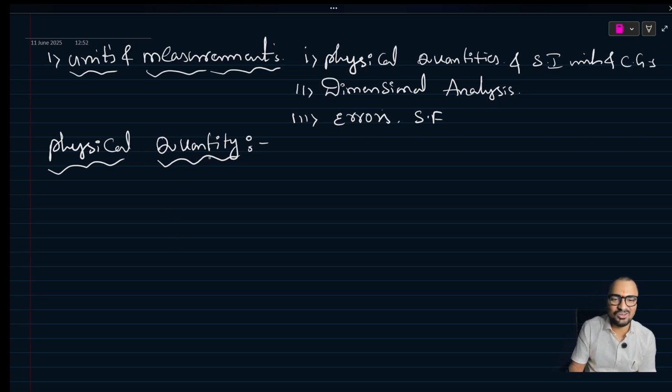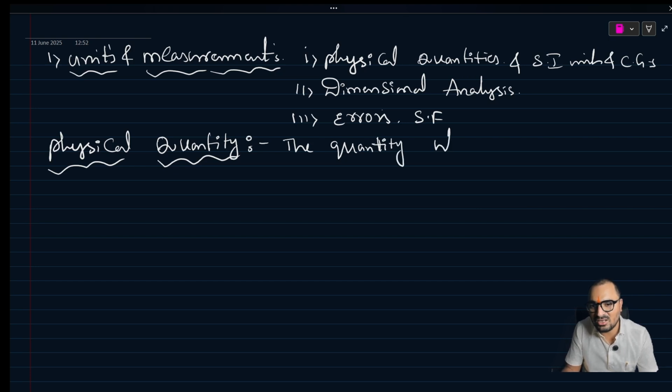A physical quantity is the quantity which is measurable.